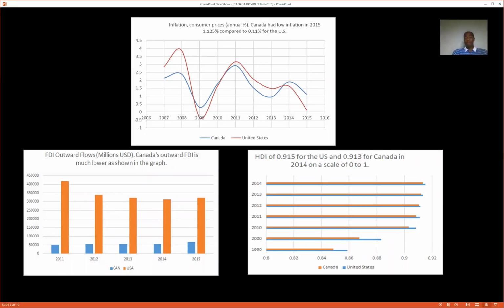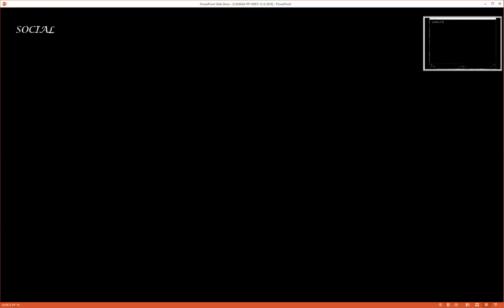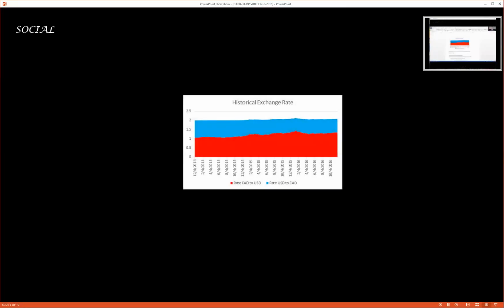Foreign direct investment. Canada and the United States both invest enormous amounts of money outside of their borders. Foreign direct investment outward flow in 2015 for Canada was in the neighborhood of $50 billion. The historical exchange rate of Canada has decreased for the last 3 years, although the U.S. still has a higher exchange rate for their currency. Canada is closely behind the States.